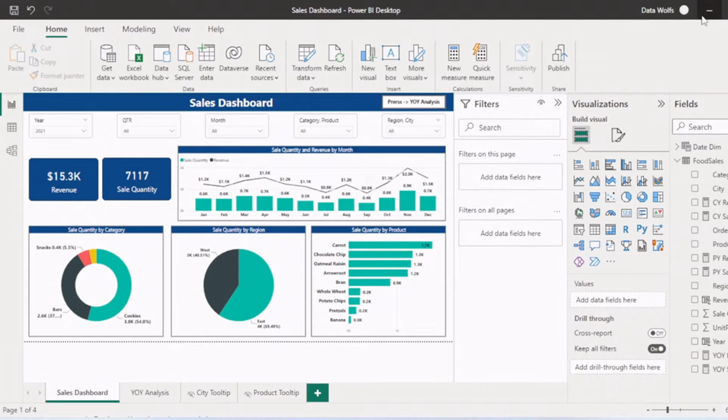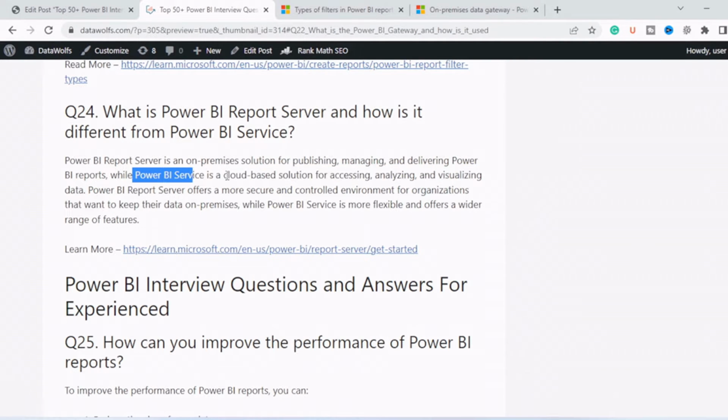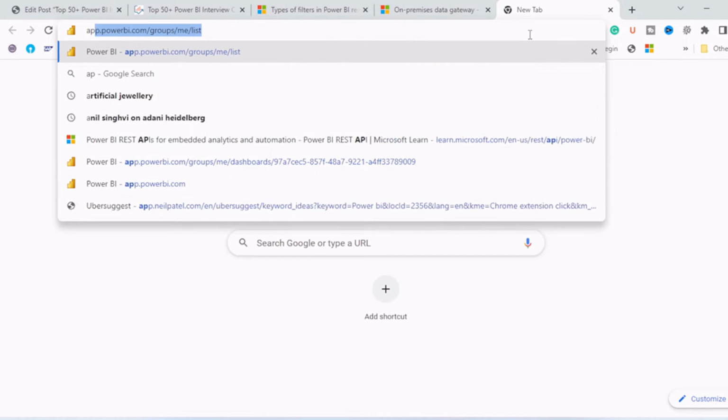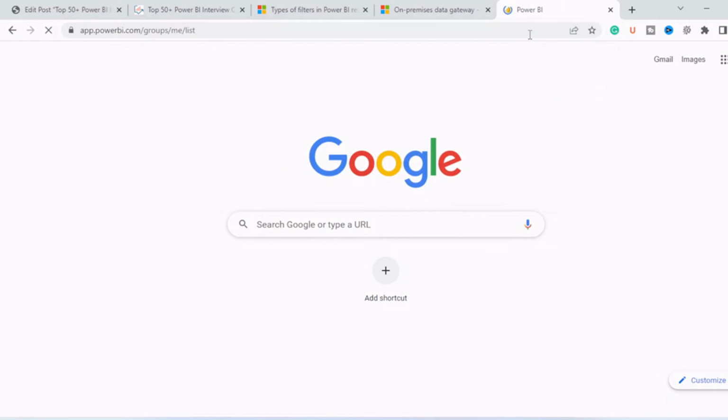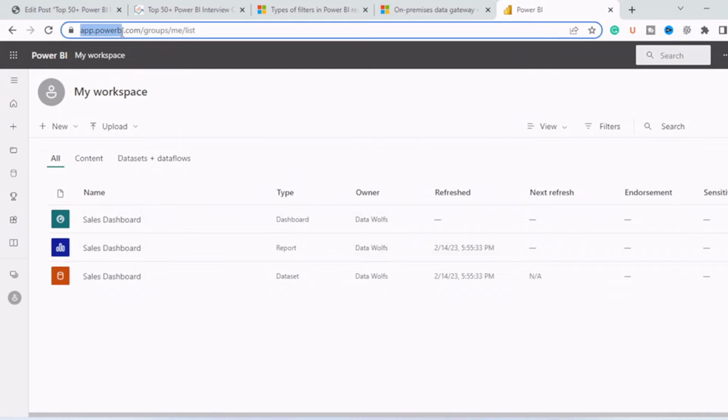So when you publish it, one option is to publish it into Power BI Service, and it is a cloud-based solution. So if I open app.powerbi.com, you can see we have the sales dashboard and all the reports published here.